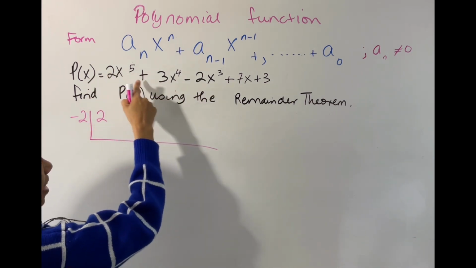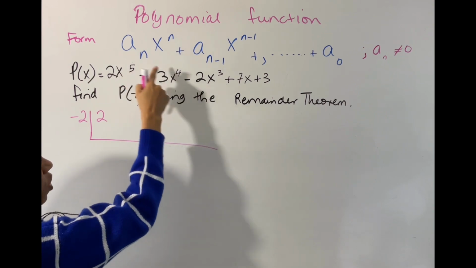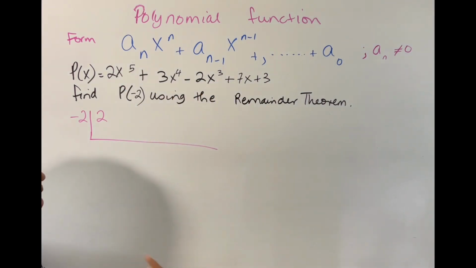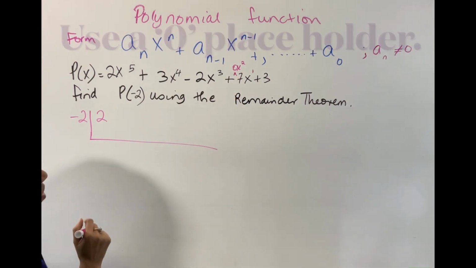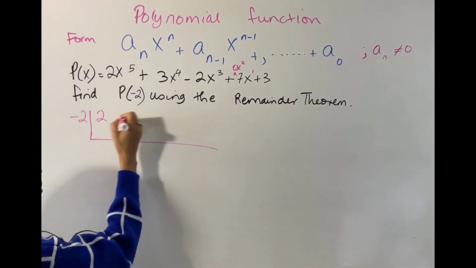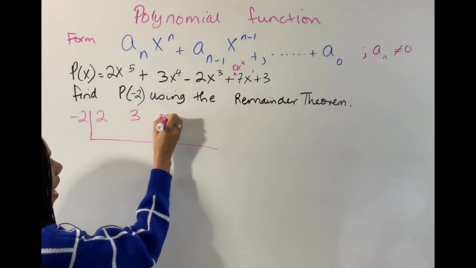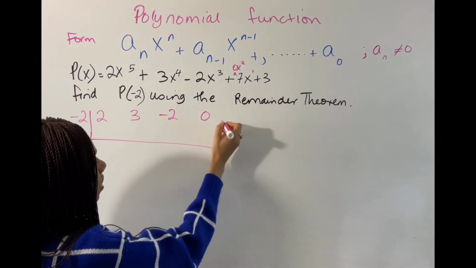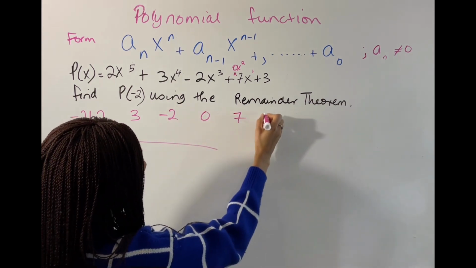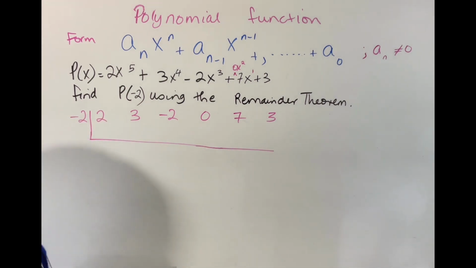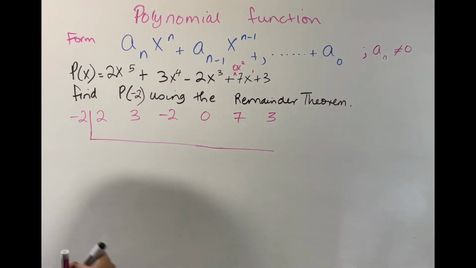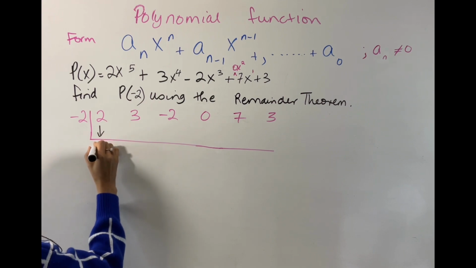And I'm going to place 2. We have to look at the exponents to see if any exponent is missing. Yes, we have to put an exponent of 2 there, which would be 0x to the 2nd power. So we have 2 here, 3, then we have negative 2, then we have our 0, then we have 7, and then we have our constant, which is 3. So for the synthetic division, we always have to start off first by bringing down our 2.